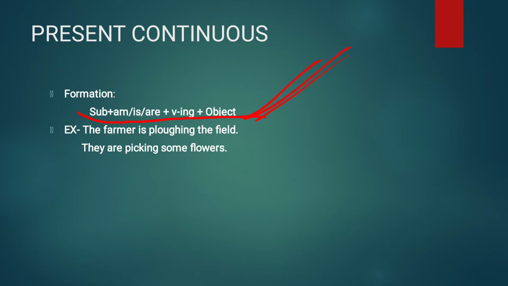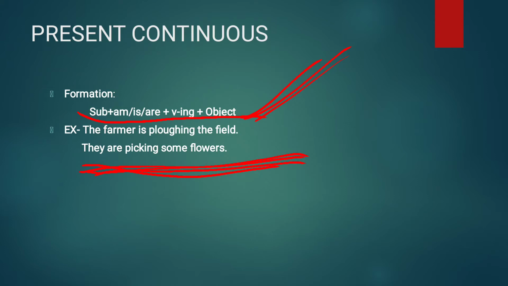If I use this formation and write some examples, like: the farmer is plowing the field. The farmer is the subject, is plowing the field, verb in ing. They are picking some flowers. This is another sentence, which is in plural.